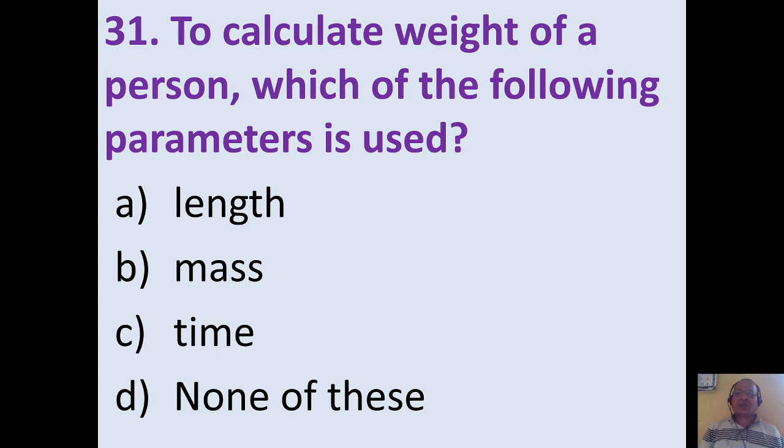To calculate weight of a person, which of the following parameters is used? Length, time, mass, etc. But whenever it is asked, weight is equivalent to mass. So to calculate weight of a person, we measure its mass. So option B is the right one.